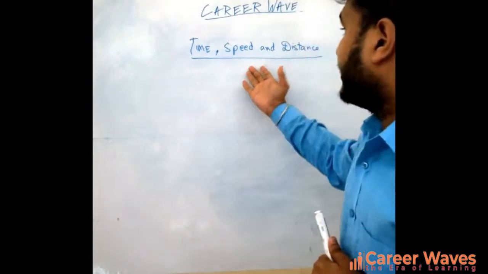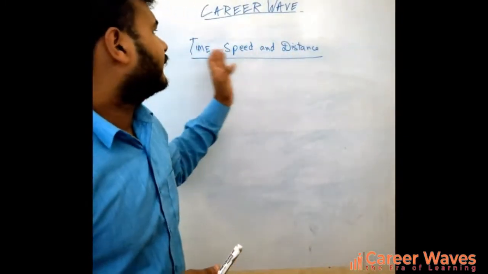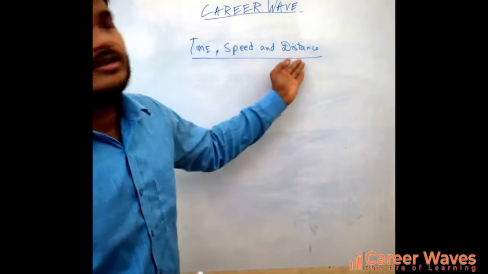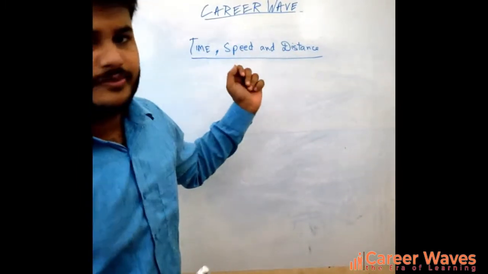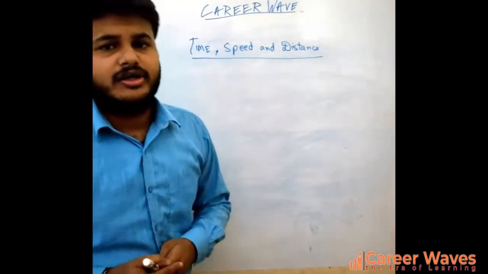When we talk about time, speed and distance, distance is the product of time and speed. Time is distance travelled per unit speed, and speed is distance travelled per unit time.